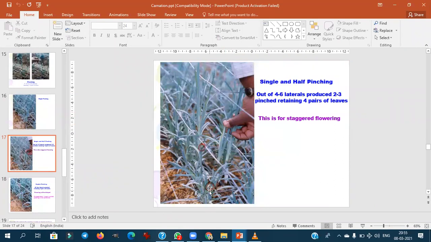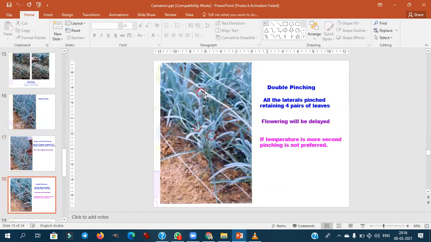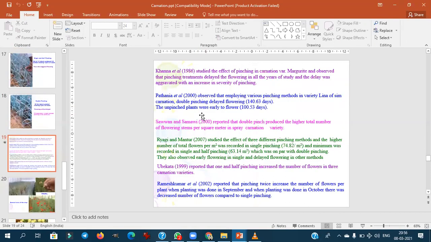Then single and half pinch. Here you see, this is the first pinch. They got the lateral shoots. After that, they pinched once again. Why? To get staggered flowering, continuous flowering, they will do this. Then double pinching: all the laterals were pinched back to only 4 pairs of leaves. The flowering will be delayed in this process. After the first pinch, the laterals will appear, then after that also they will go for pinching. So the flowering will be delayed.